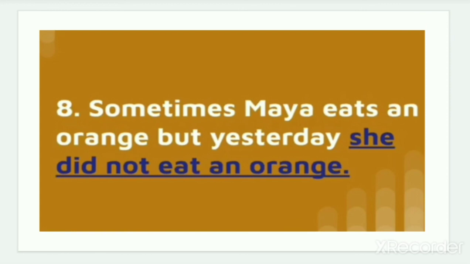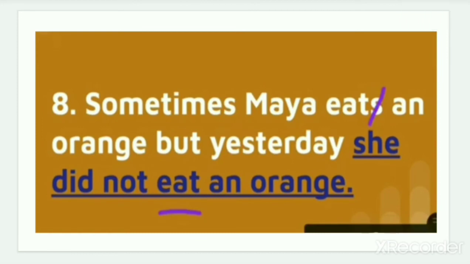Sometimes Maya eats an orange, but yesterday she did not eat an orange.